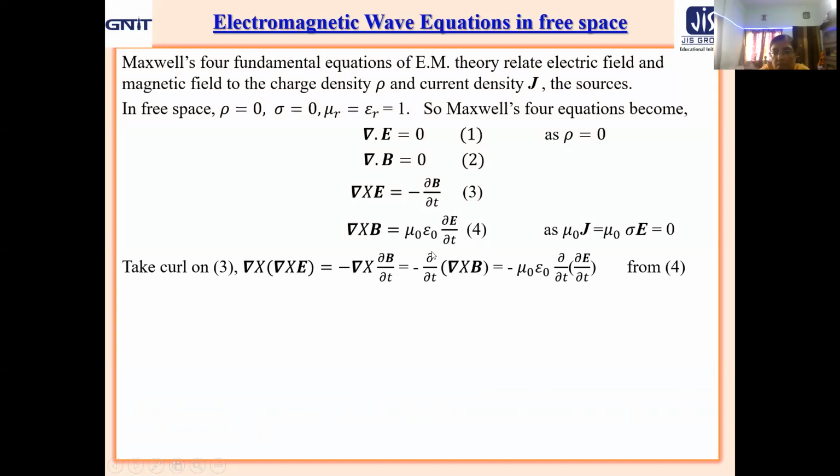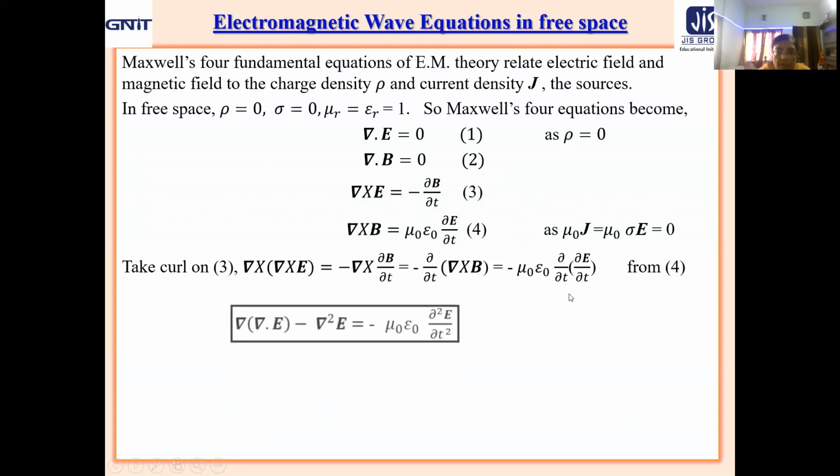Look at equation number 4. Del cross B equal to mu naught epsilon naught del E del t. So, we have simply placed it here. That is, minus del del t of del cross B equal to minus mu naught epsilon naught del del t of del E del t from equation 4.